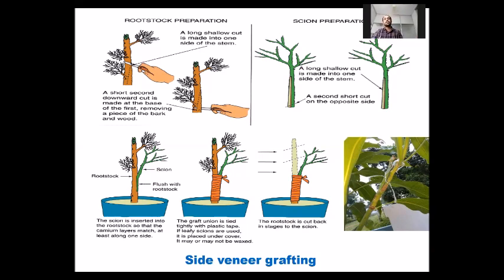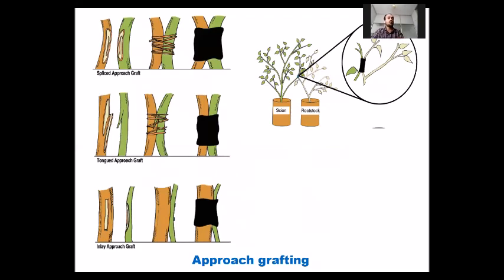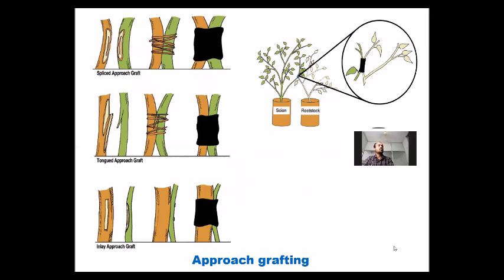Next type of grafting is approach grafting. As I told you earlier, the scion is not separated from the mother plant.